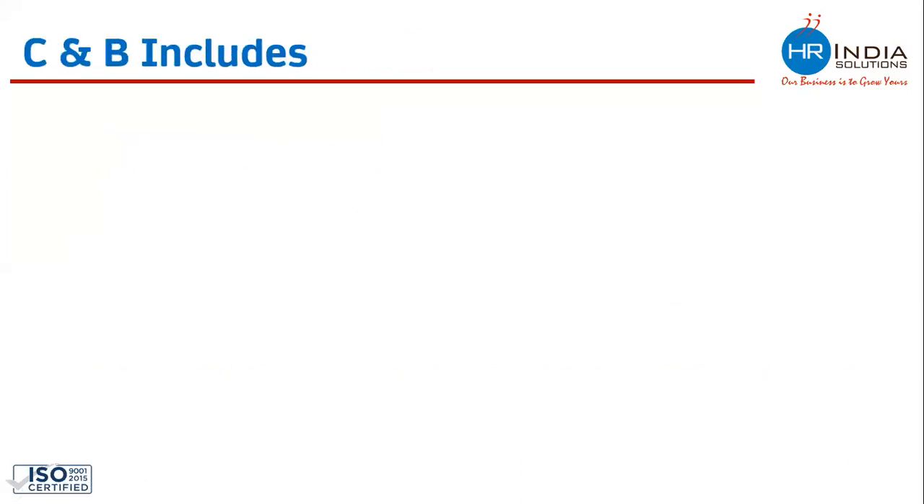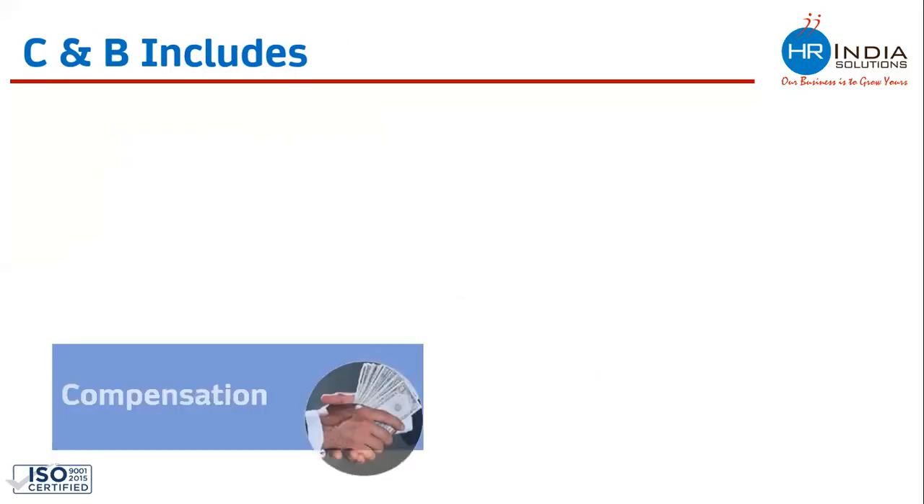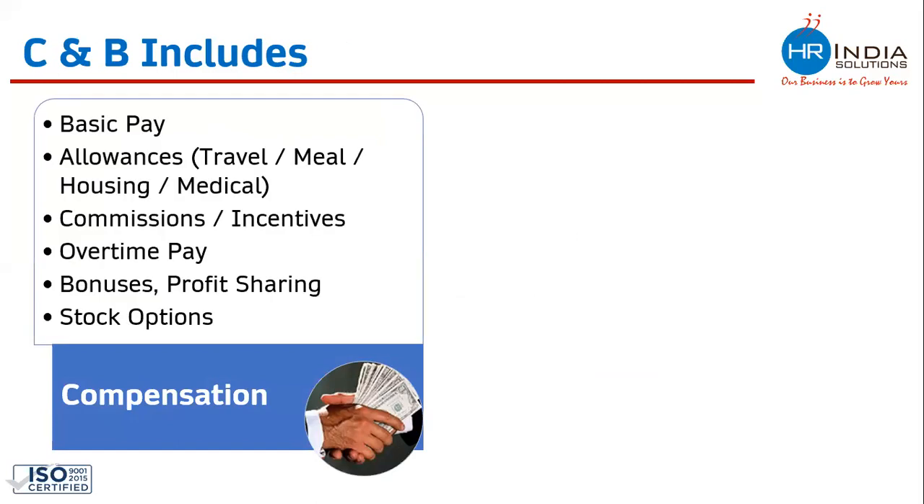So we'll understand the components which are included in the compensation and benefits. So first understand the components which are included in the compensation. The components included in the compensation are the basic pay, allowances, commission, incentives, overtime pay, bonus, profit sharing, stock options. So here the basic pay. Basic pay is the major payment which is done in the compensation package. This is the main salary of the employee.